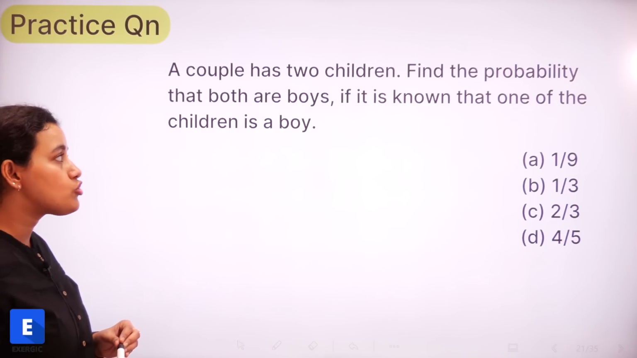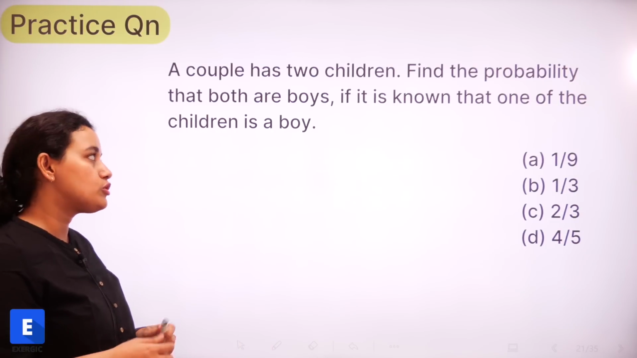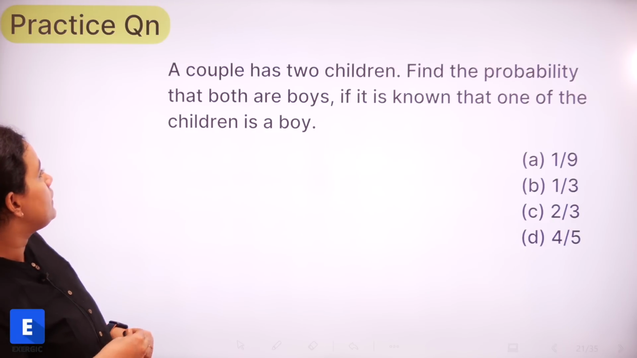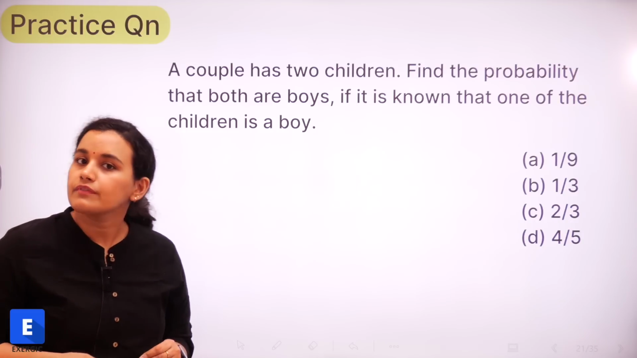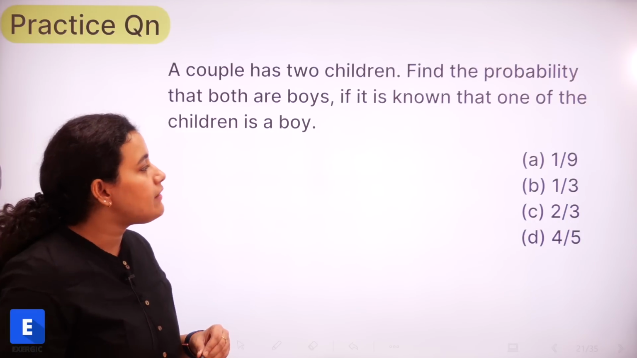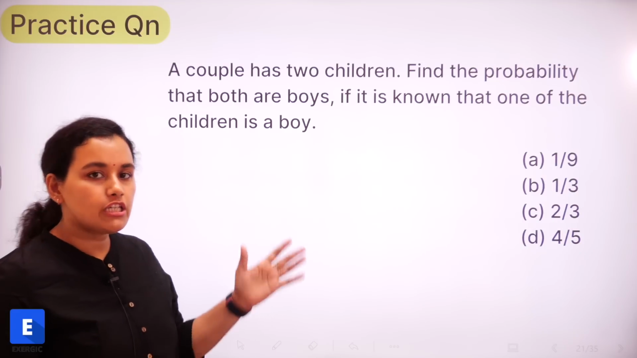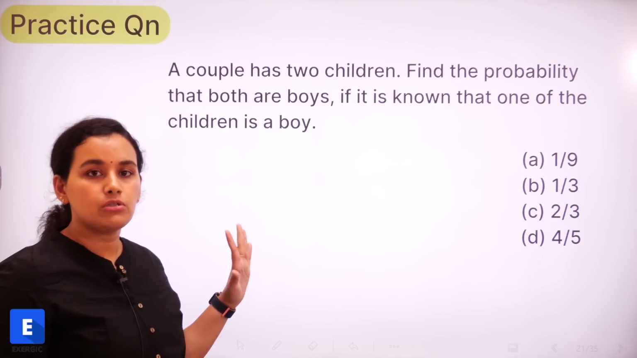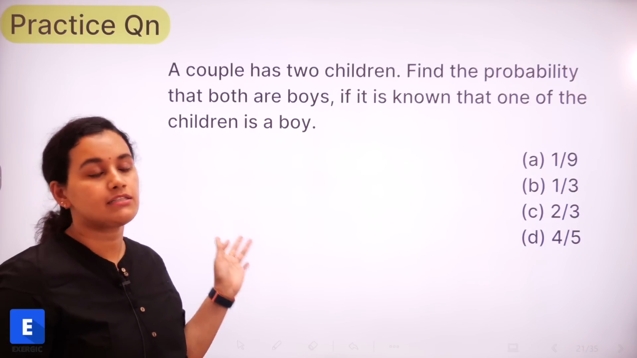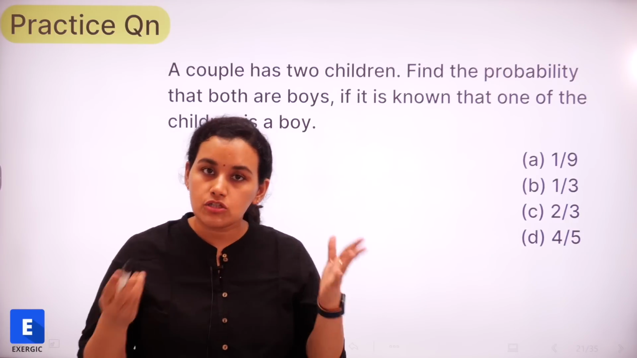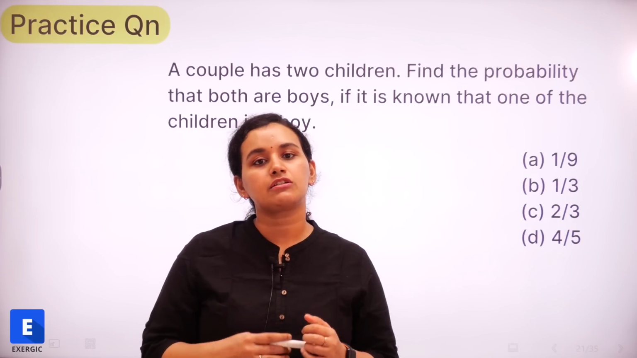So this is the practice question for you. A couple has 2 children. Find the probability that both are boys if it is known that one of them is a boy. The options are 1 by 9, 1 by 3, 2 by 3 and 4 by 5. So give this question a try. It is similar to the question that we discussed just now about conditional probability.